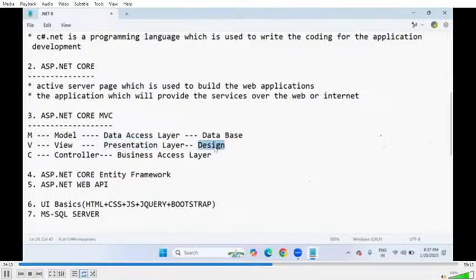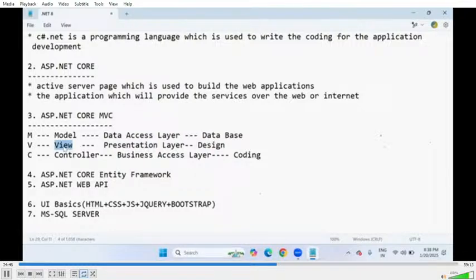Only design and only data is nothing we can do. We need action methods, which means you have to perform some actions. So we need to write some logic for making patterns. For that purpose we use controller action methods, the business access layer. For coding, we use C#.NET, one language required to develop a web application. Designing is required, so we use UI basics. A database is required to store information of clients or customers, so we use Microsoft SQL Server. Altogether, we will build one web application with MVC architecture.